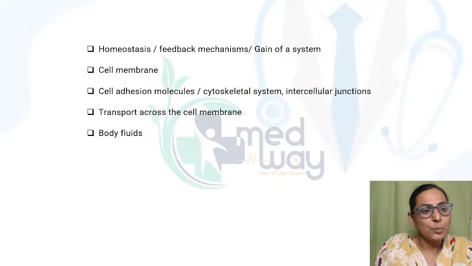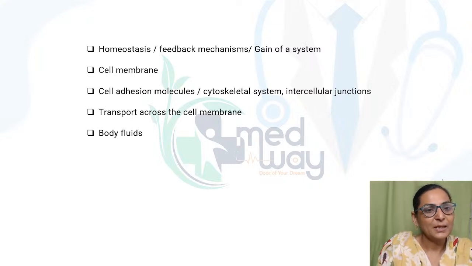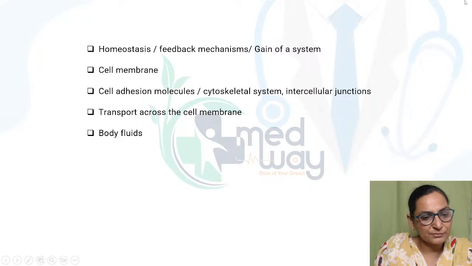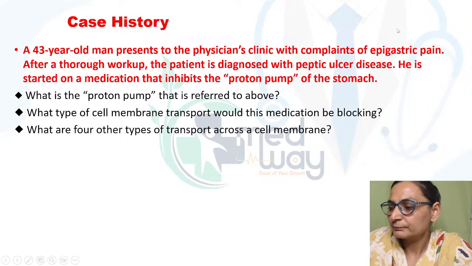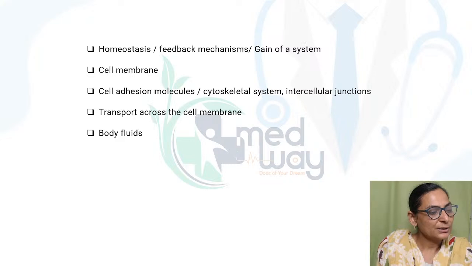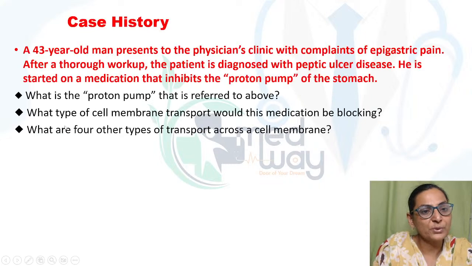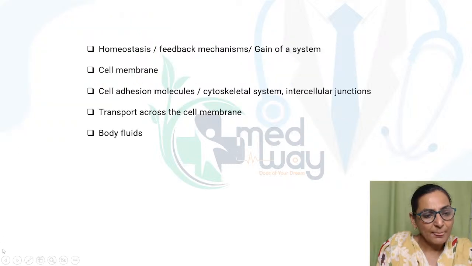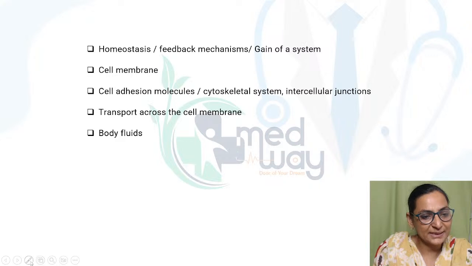So what does this general physiology basically include? इसमें क्या क्या include होता है? So your general physiology basically includes homeostasis. Now remember, it is homeostasis and it is not hemostasis.